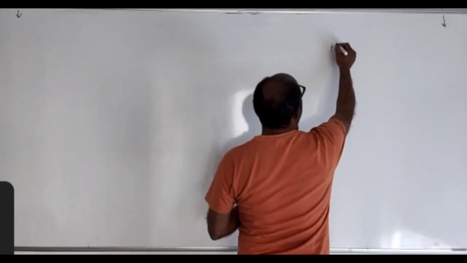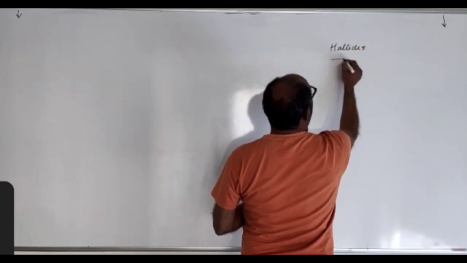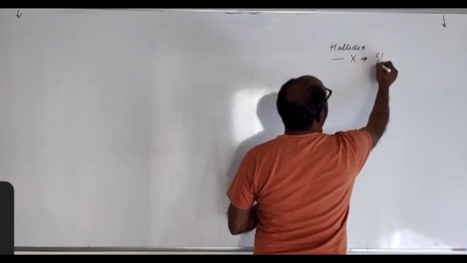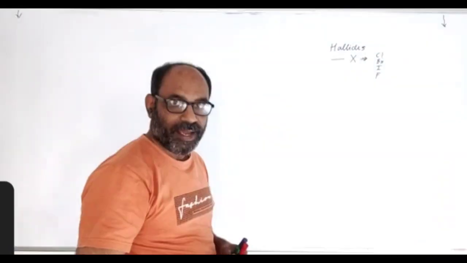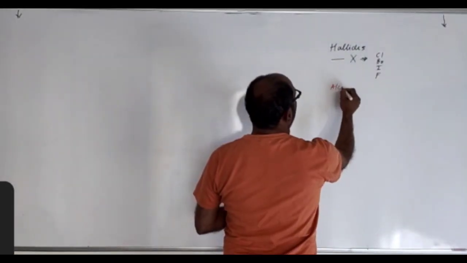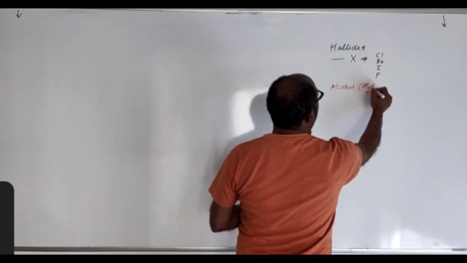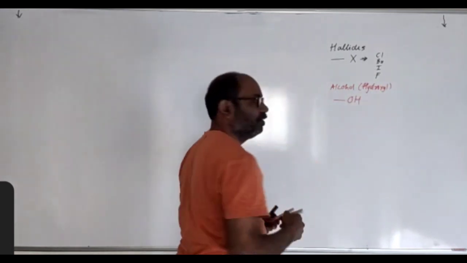A tricky question that can be asked based on functional group. You know, halides. It's dash X, and this X stands for chloride, bromide, iodide, fluoride. Okay? Then you have alcohol group, which is also called hydroxyl, and that is dash OH.